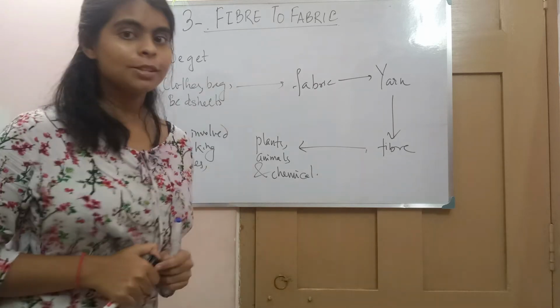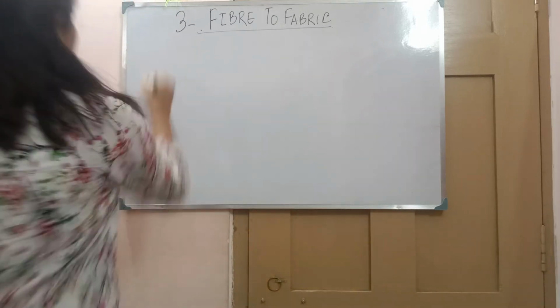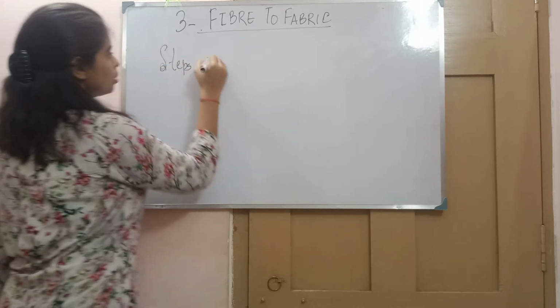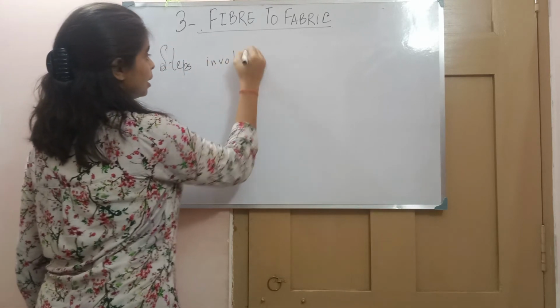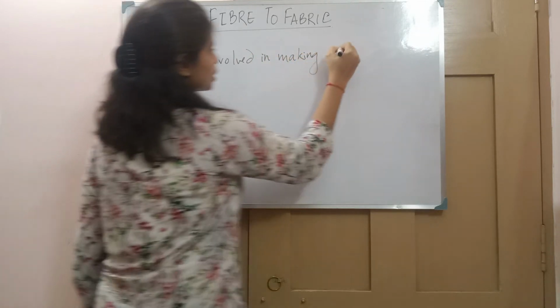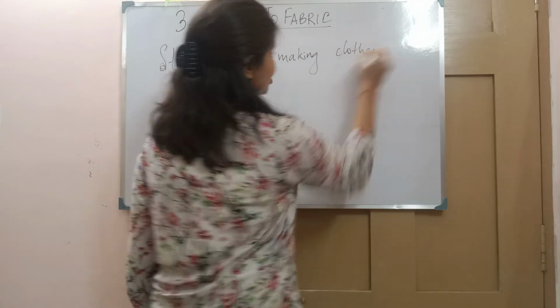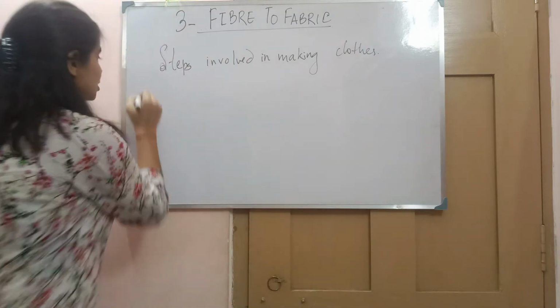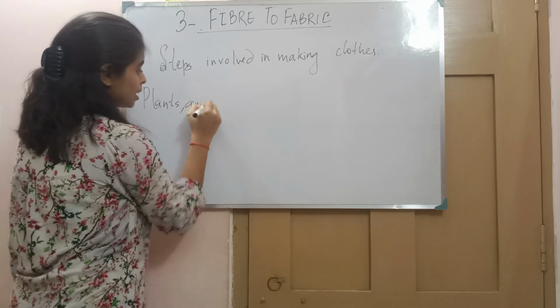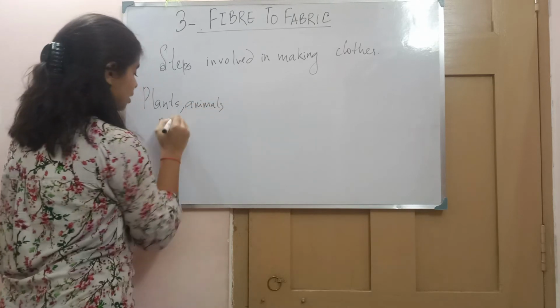So what actually happens? Let's see. So let's start the steps involved in making clothes. What are the steps or what are the chain processes that are involved? First is plant. We need plants, animals, insects or chemicals.